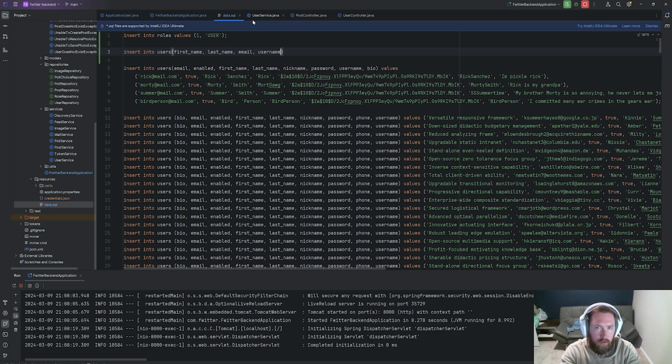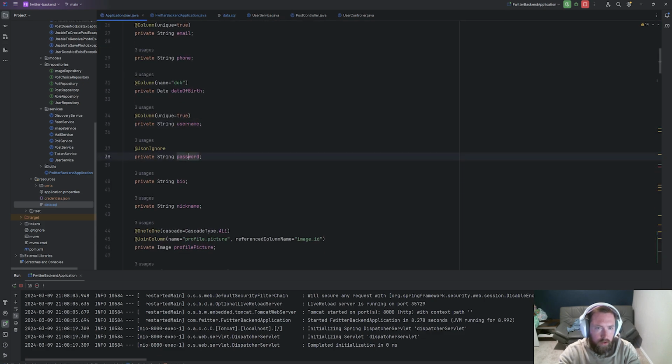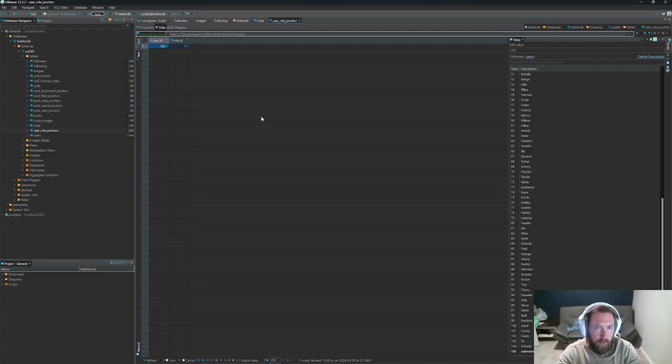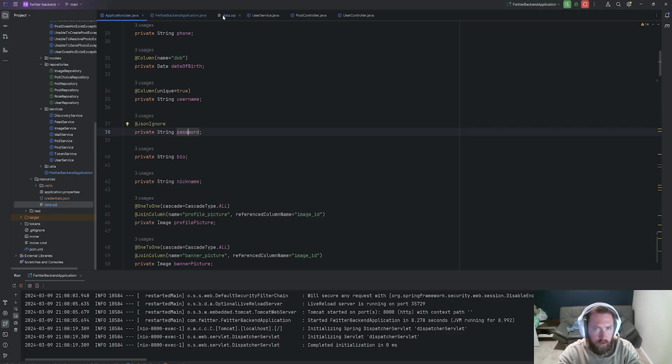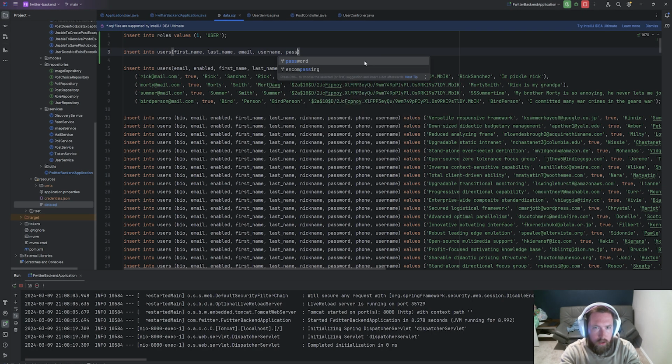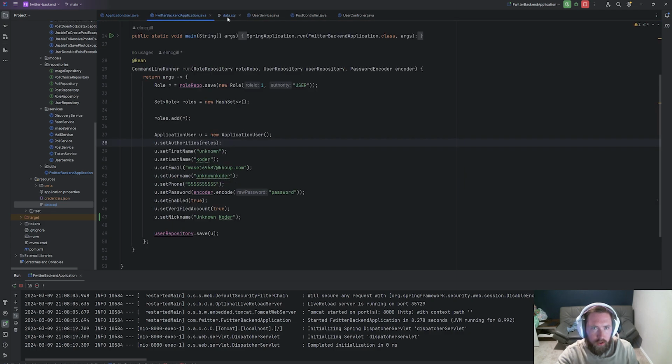Email, username, password. Okay, password's important. So I'm going to grab the password out of the user table because otherwise we won't be able to log back in. So let's copy this guy and let's paste it in here. So come in data, although I don't know why I did that, but we want password so we can log in.